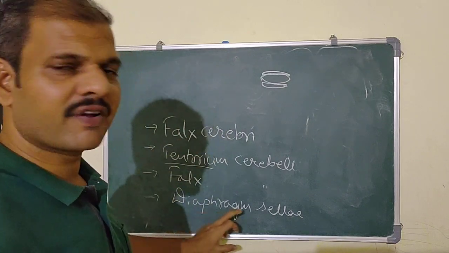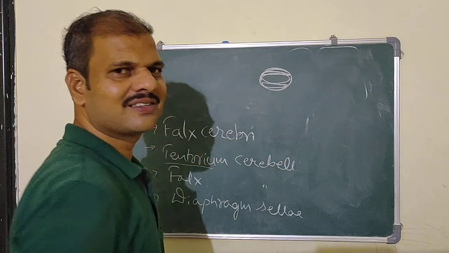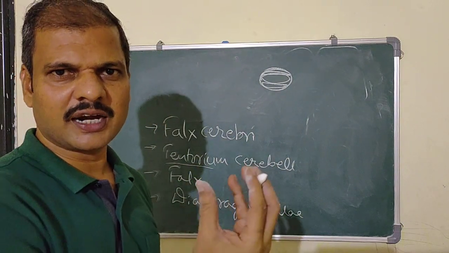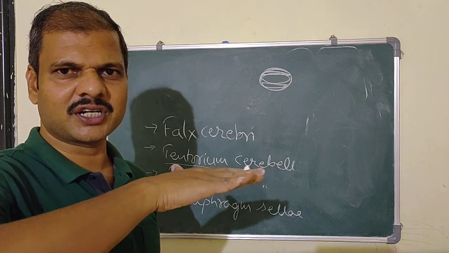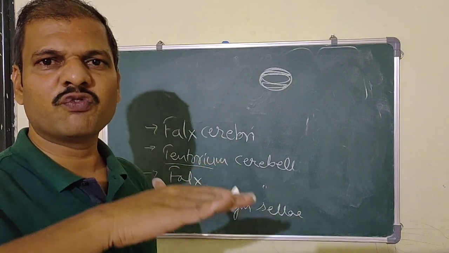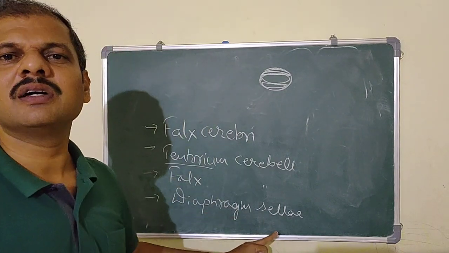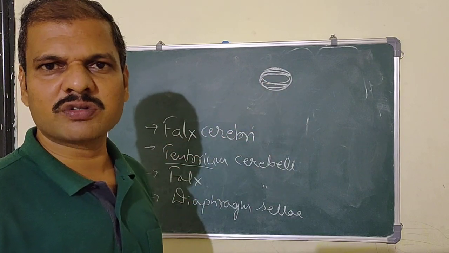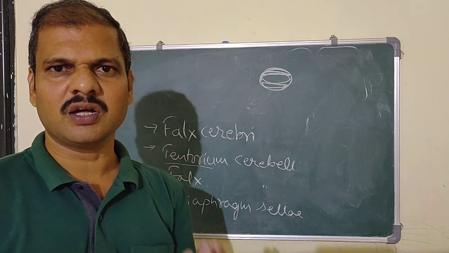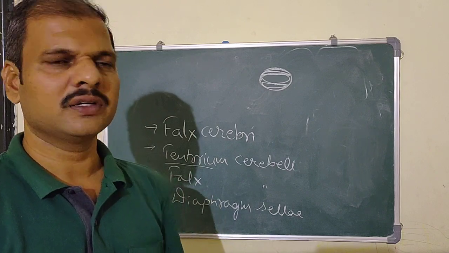This diaphragma sellae covers the sella turcica, the median part of the middle cranial fossa. The sella turcica is covered by the fold of the dura mater, known as the diaphragma sellae. The hypophyseal fossa is the place for the pituitary gland.